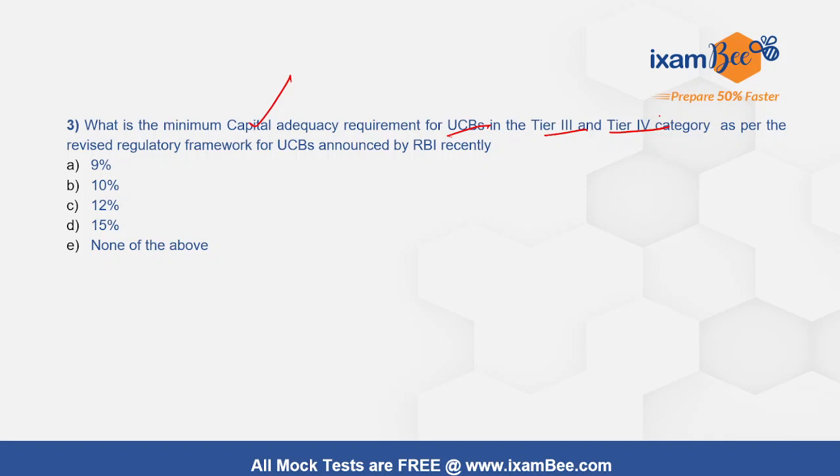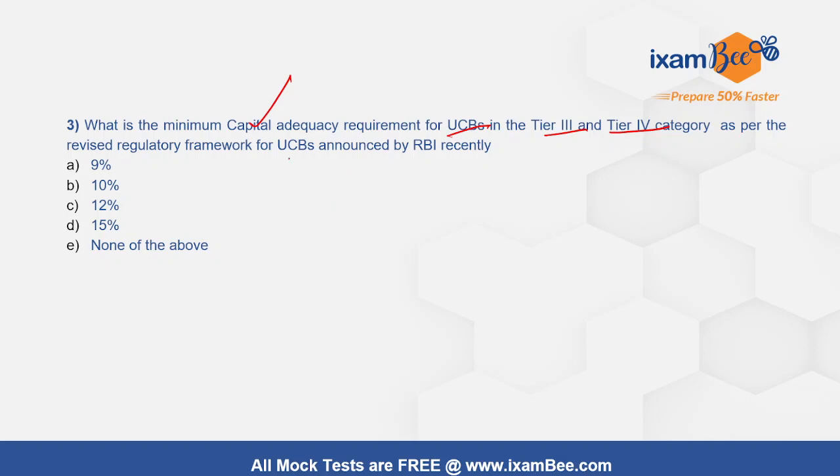All these measures regarding deposits, net worth, and capital adequacy ratio maintenance are about strengthening the growth, as well as meeting the requirements in terms of risk management for the growing UCBs. They should have sufficient finance available with them in order to meet their growing needs. So that is actually the crux of these regulations.